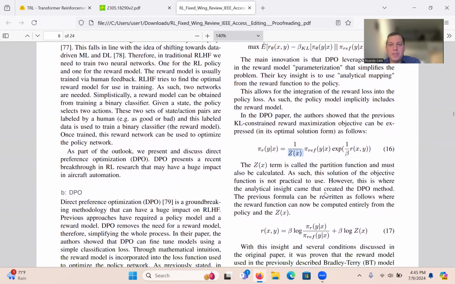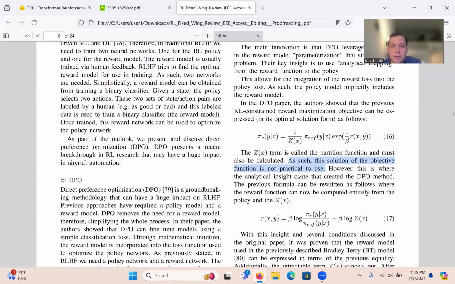This C term is called the partition function and must also be calculated. This formulation of the policy was well known before. But because of this C term, and because the reward is still there, this solution of the objective function was not practical in use. They had done this before and it just wasn't practical. However, this is where the analytical insight came that created the DPO method.